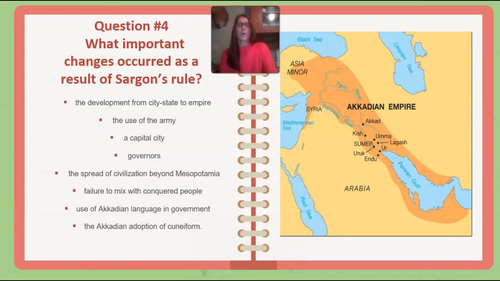Question number 4. What important changes occurred as a result of Sargon's rule? So if you take a look at that map over there on the right-hand side, while I'm reading these, you can kind of envision this development from city-state to empire, the use of the army, a capital city, governors, the spread of civilization beyond Mesopotamia, failure to mix with conquered peoples, use of Akkadian language in government, and the Akkadian adoption of cuneiform. So all of these changes occurred as a result of Sargon's rule. Some were very good and some were not so good.